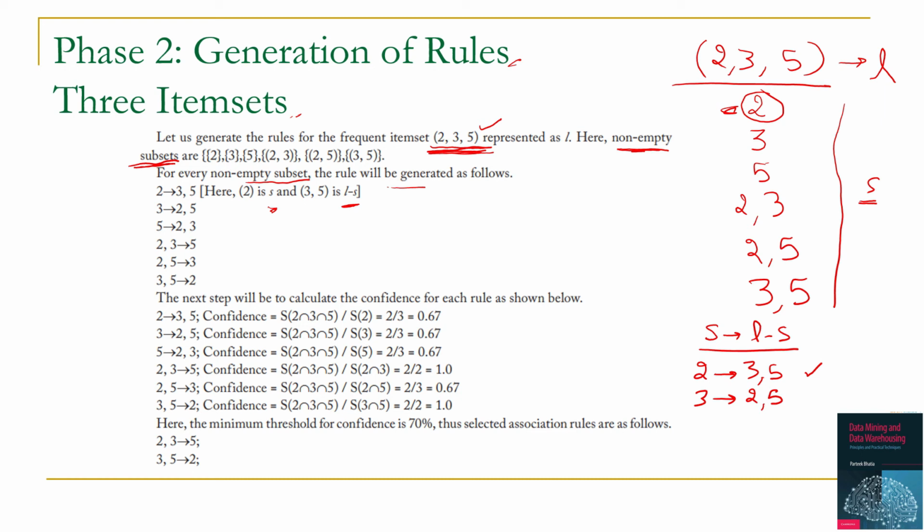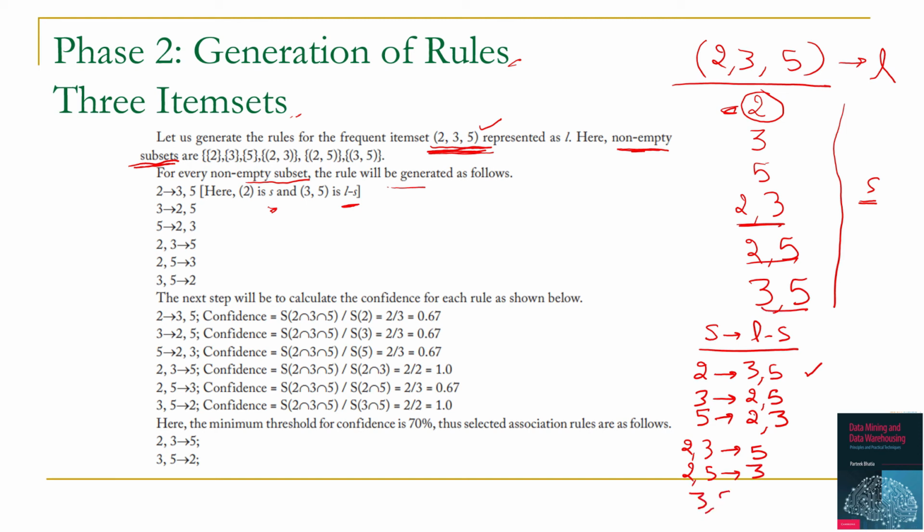So rule will be 3, 2 to 5. Next will be 5 to 2, 3. Next subset is 2, 3. So rule will be 2, 3 to 5. Next is 2, 5. So rule will be 2, 5 to 3.